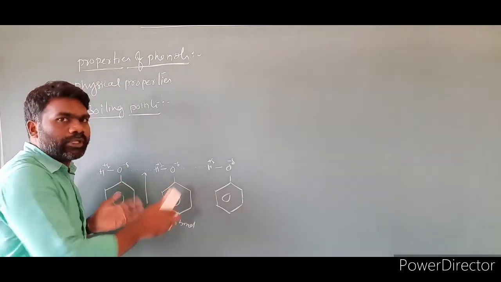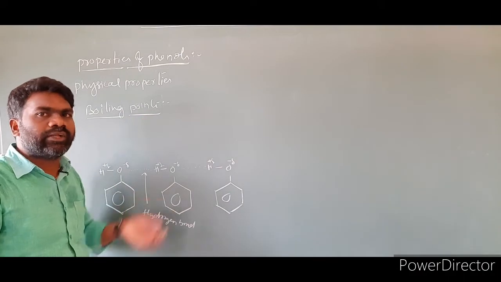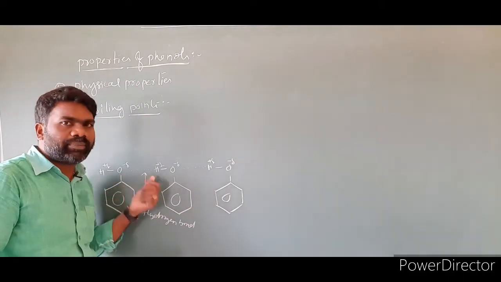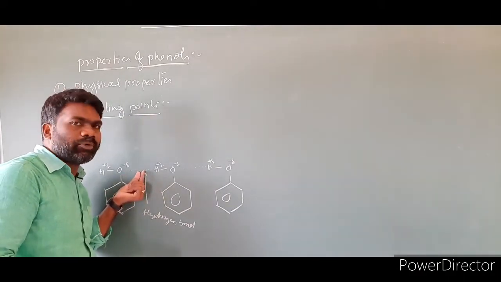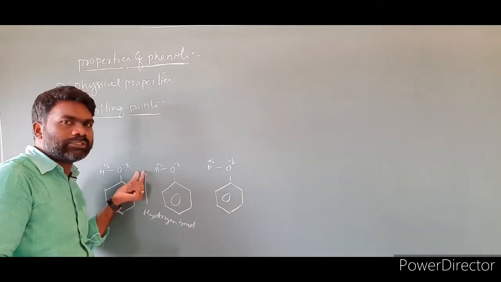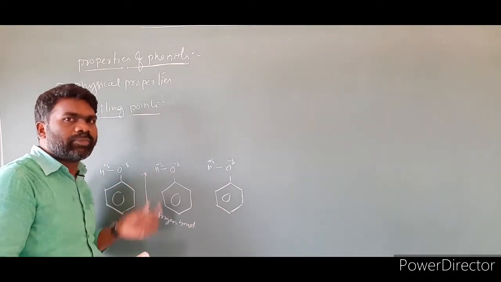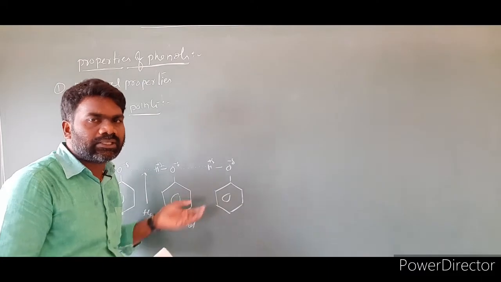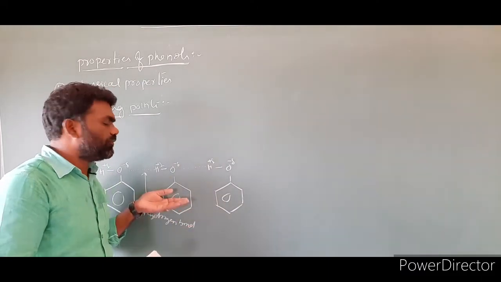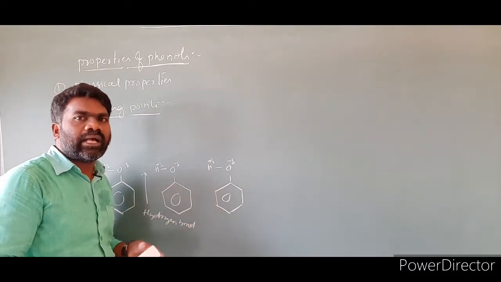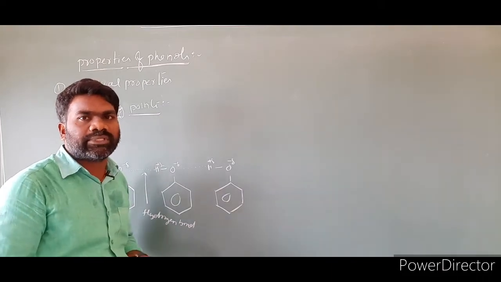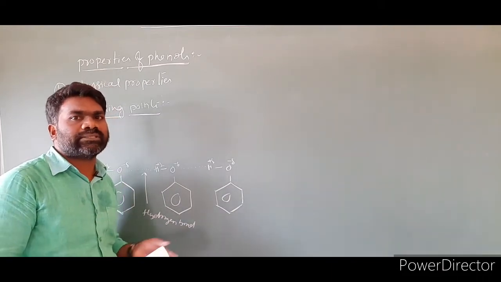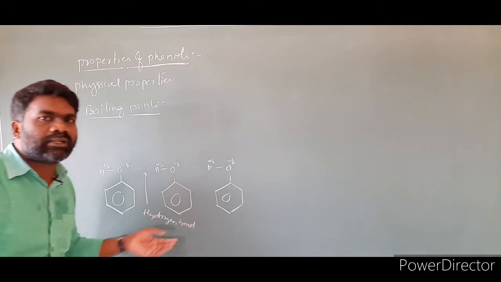To separate the molecules, to vaporize them, to convert them into the gaseous state, we must break these hydrogen bonds. To break these hydrogen bonds, we require high temperature. As a result, the boiling points of phenols are higher than haloarenes and aromatic hydrocarbons of comparable molecular masses. This is mainly due to intermolecular hydrogen bonding.